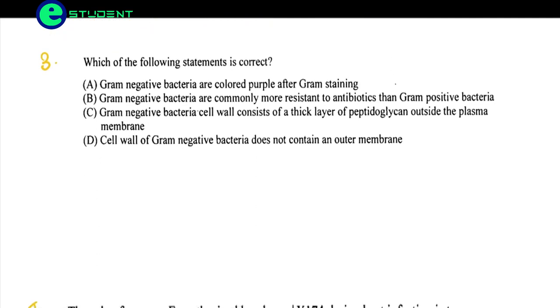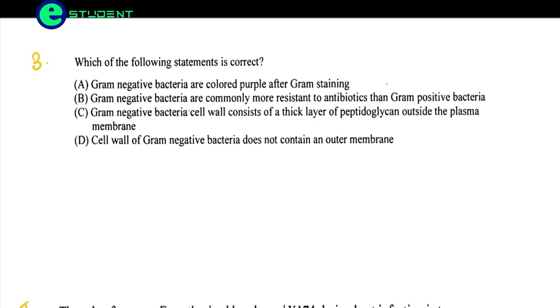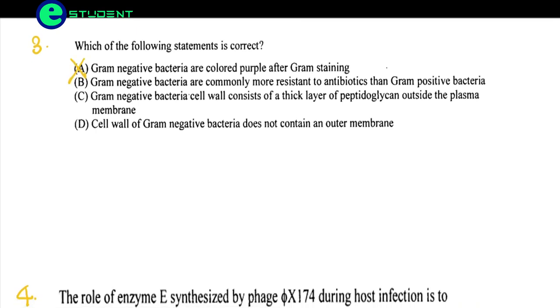Coming to the next question. Which of the following statements is correct? Gram-negative bacteria are colored purple after gram staining. This is the wrong option. Why? Because gram-positive bacteria take the purple color, whereas gram-negative bacteria do not retain the stain. When staining, the gram-positive, which gives the positive test, gives the purple color, but here it is given that gram-negative bacteria are colored purple. So this is the wrong option.